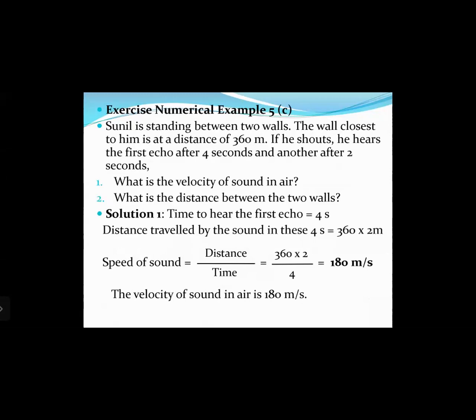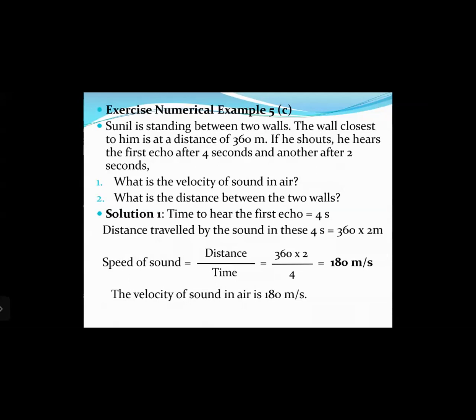Sunil is standing between two walls. One wall is on his left hand side, the other wall is on his right hand side. The wall closest to him is at a distance of 360 meters. So say the left side wall is closer, at 360 meters, and the wall on the right hand side is a bit farther away than 360 meters. Now, if he shouts, he hears the first echo after 4 seconds.